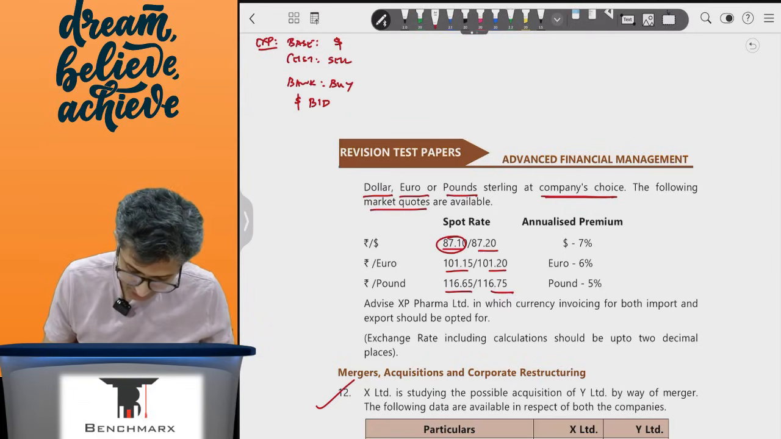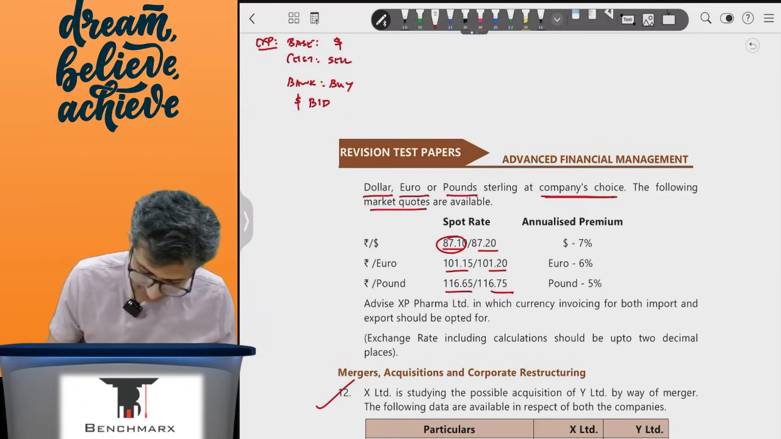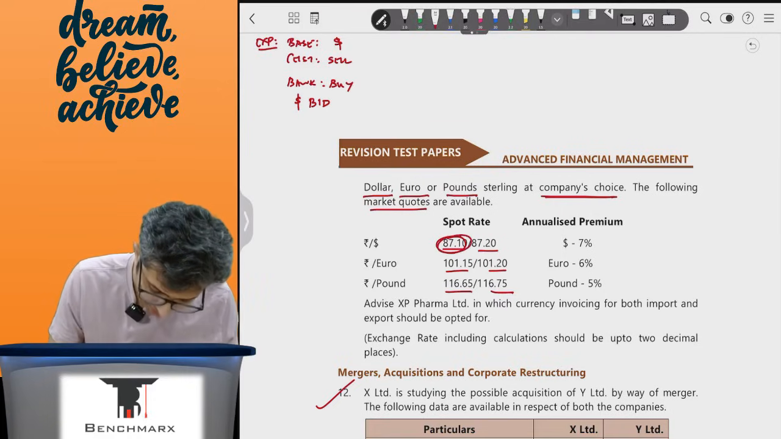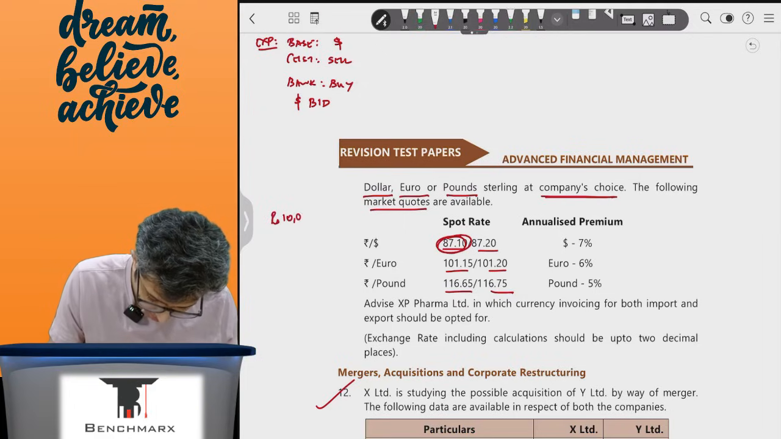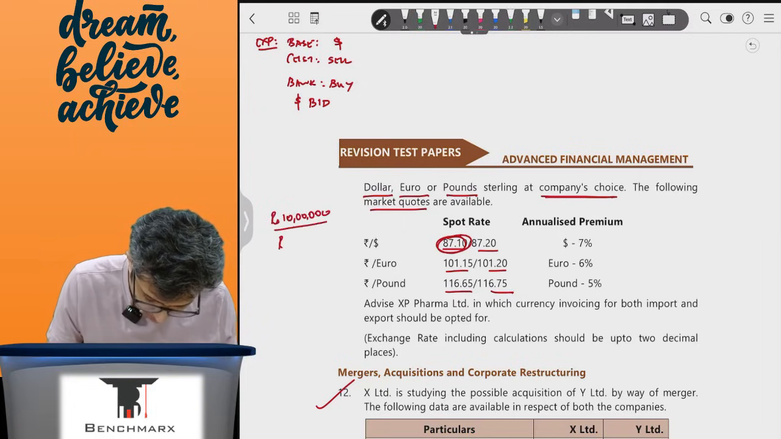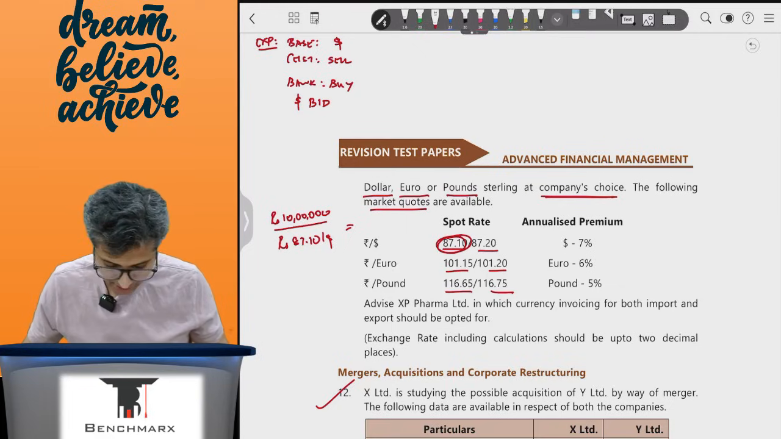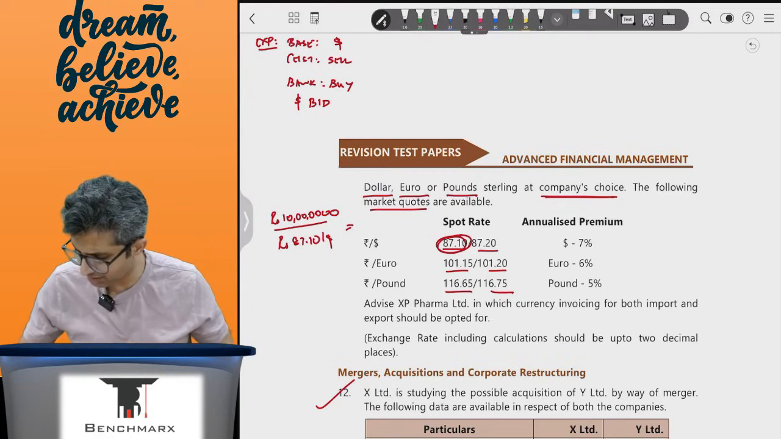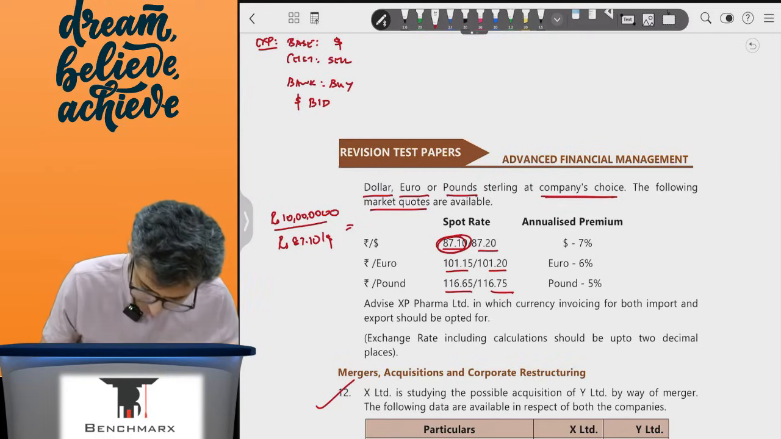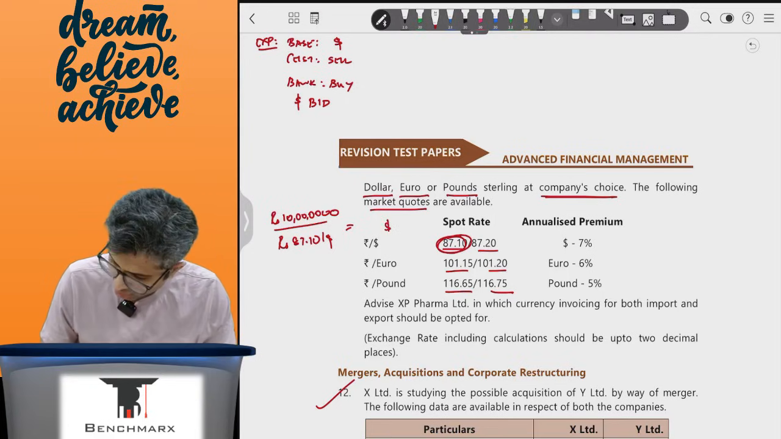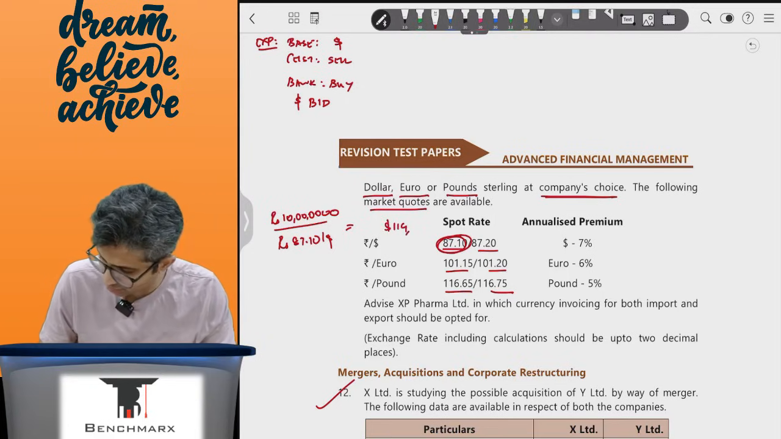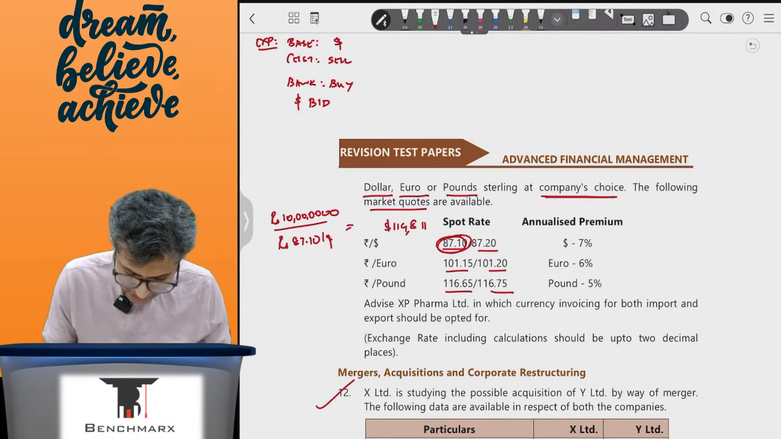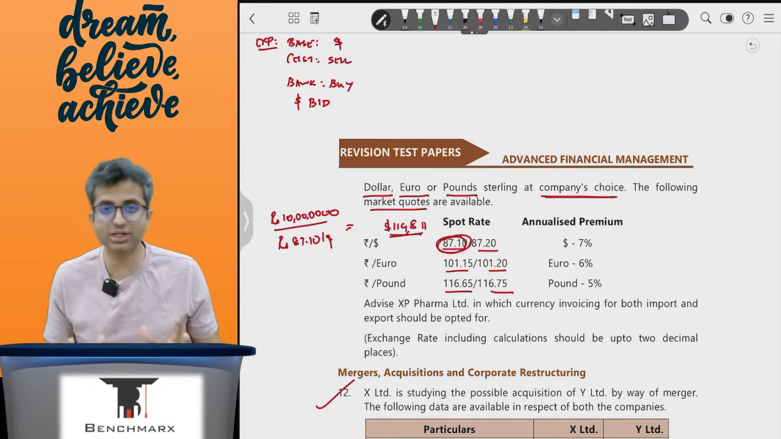So for example, rupees 10 million, and the rate is 87.1, so I will have to divide. Rupees 10 million, that is 1 crore, divided by rupees 87.1 per dollar. This comes to, let us say, $1,14,811. Now this is in dollars, so you have put this invoice.